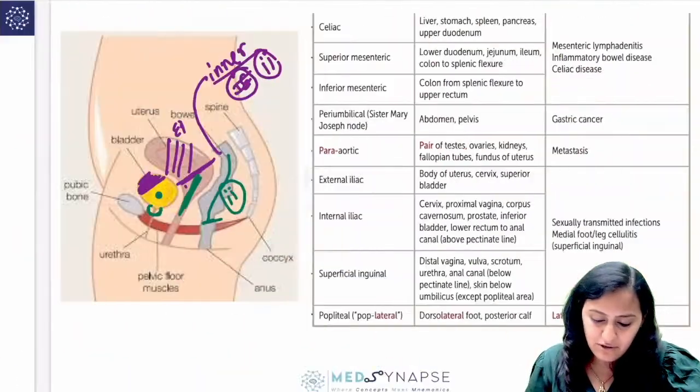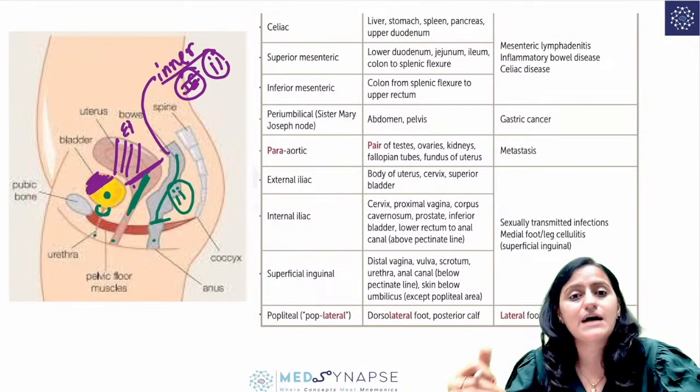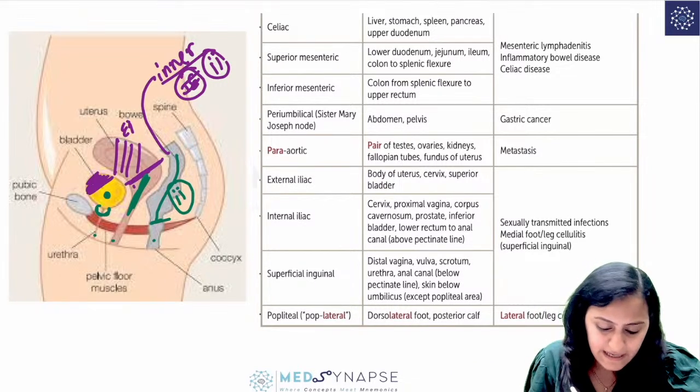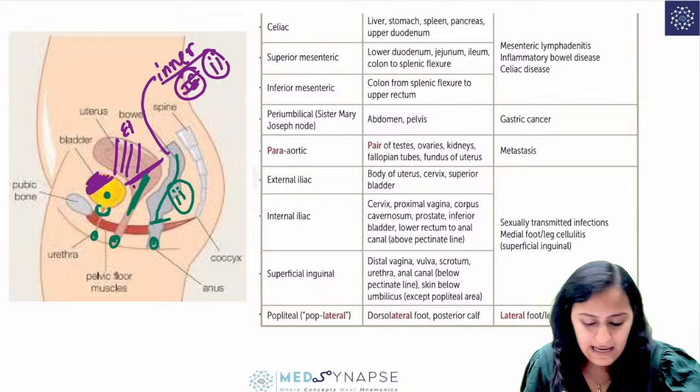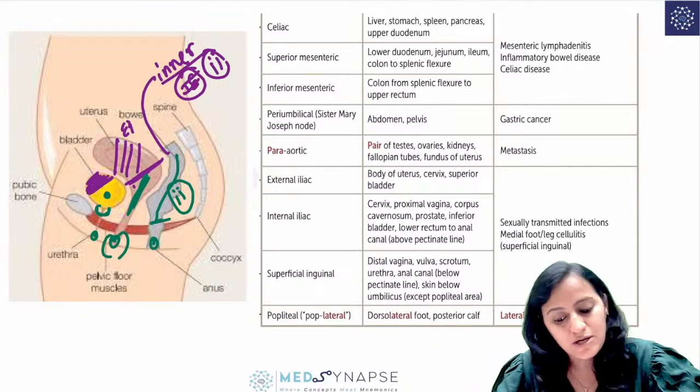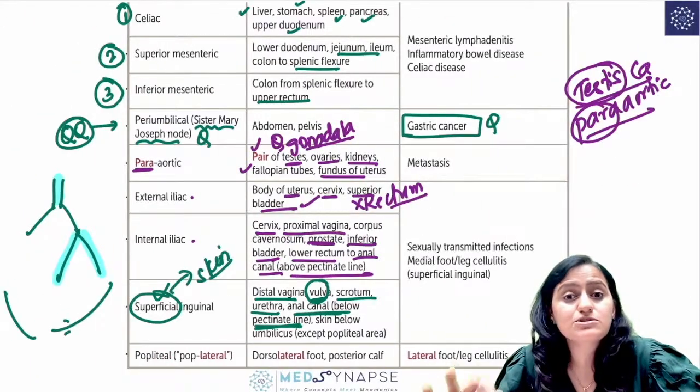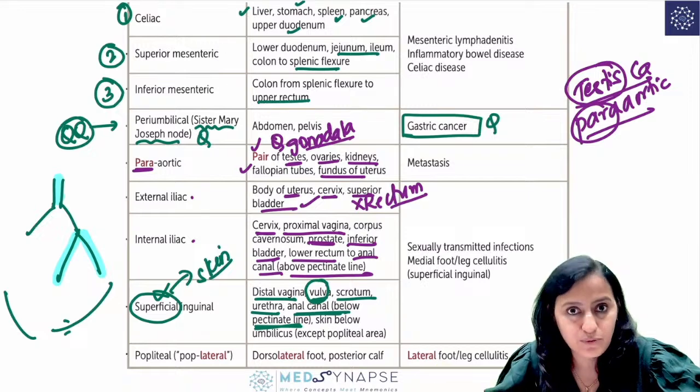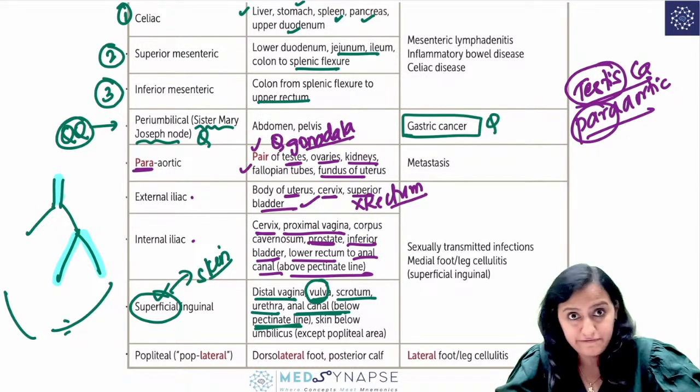So again, if you look at this image, everything which is coming down, right? Jo skin ke paas aa raha hai: urethra, the lower vagina, the anal canal, iske aas paas yahan pe vulva. All of this is going to drain into the superficial inguinal lymph nodes. Okay, superficial inguinal lymph nodes.